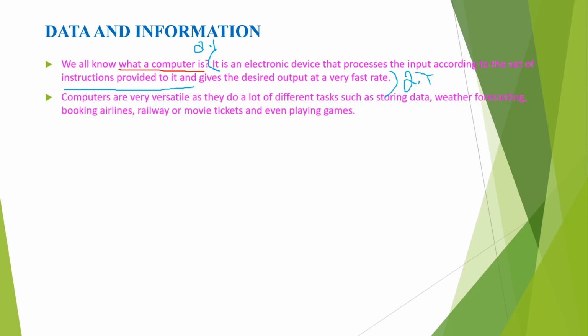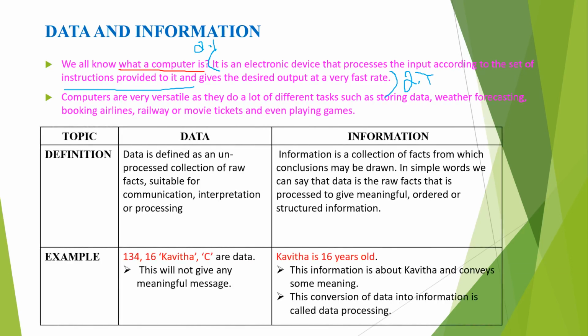So next one is computers are very versatile. We know very well it's used in a lot of places like forecasting, booking airlines, railways, in education, research, etc. Then the difference between data and information. It is not given as a table in your book.